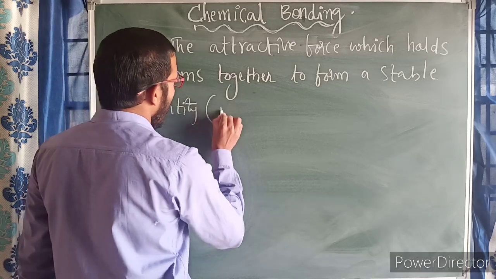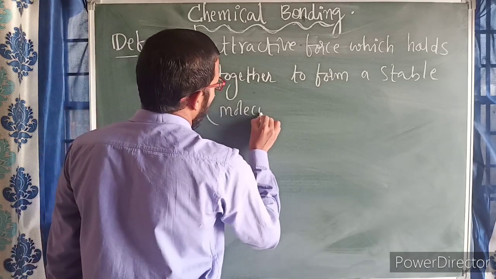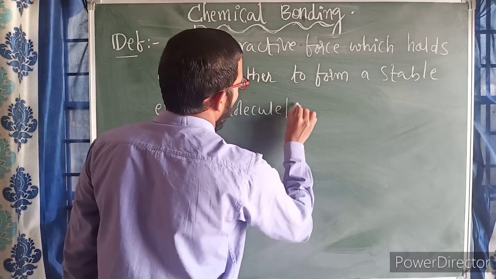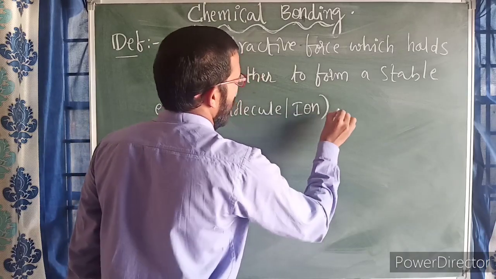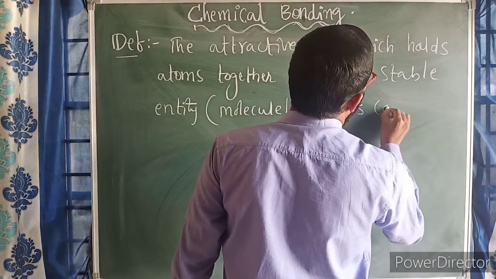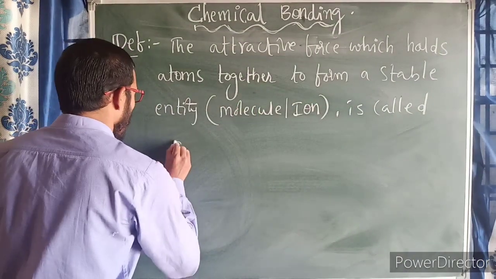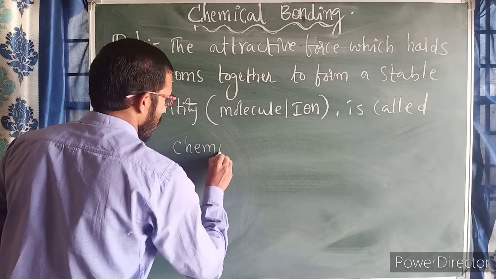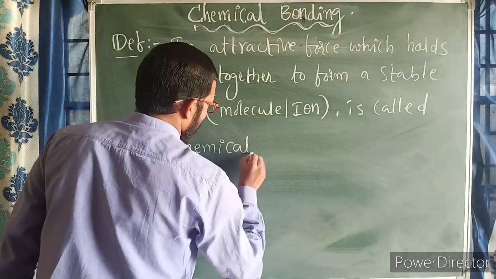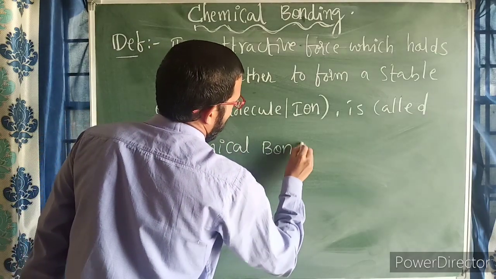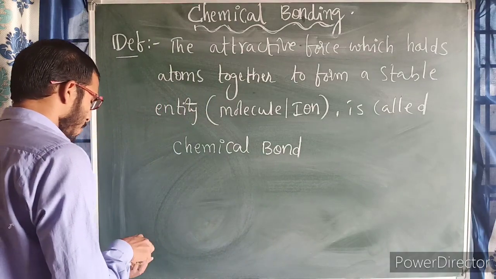The word entity refers to either a molecule or an ion. Is called chemical bond.